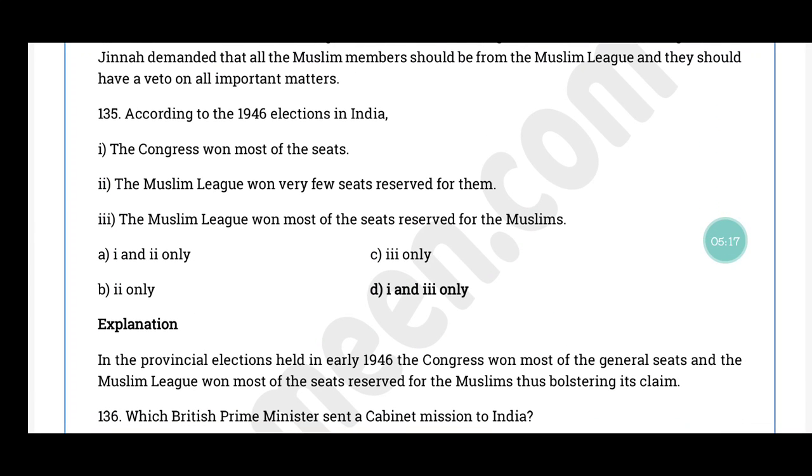Question number 135. According to the 1946 elections in India, the Congress won most of the seats. The Muslim League won very few seats reserved for them. The Muslim League won most of the seats reserved for the Muslims. The correct answer is option D. Statements 1 and 3 alone are correct. 1946 நடந்த provincial electionsல காங்கிரஸ் வந்து it won most of the general seats. And the Muslim League won most of the seats which were reserved for the Muslims.